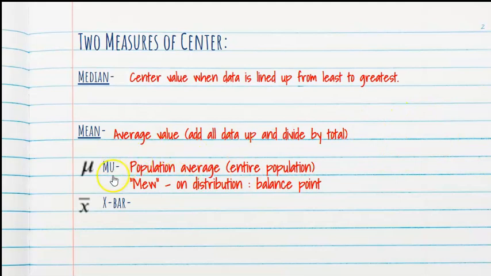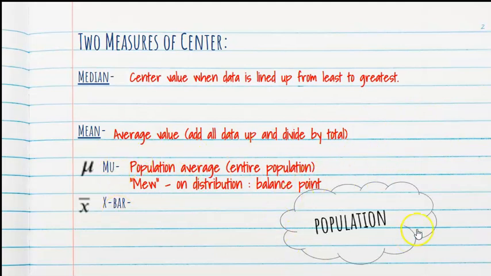So, to understand the difference between mu and x bar, let me show you this. If you have a population of hundreds of thousands of people, like the population of America, it's enormous. There's really no way you're going to get the information from every individual. So statistics is the study of how you take a good sample from that population that will represent the big population accurately, so that we can make conclusions about it from just one sample. You're going to see this diagram a lot in this course. Mu is the population mean, which indicates that you have values from every individual in the population and you've averaged them.